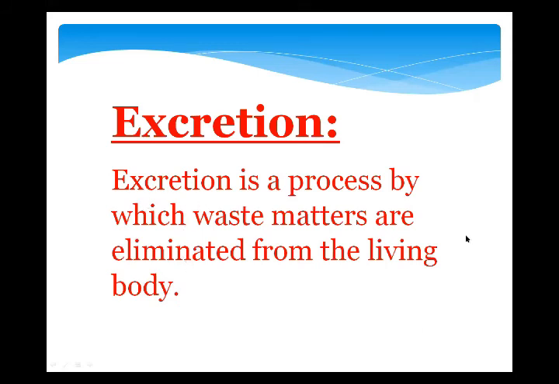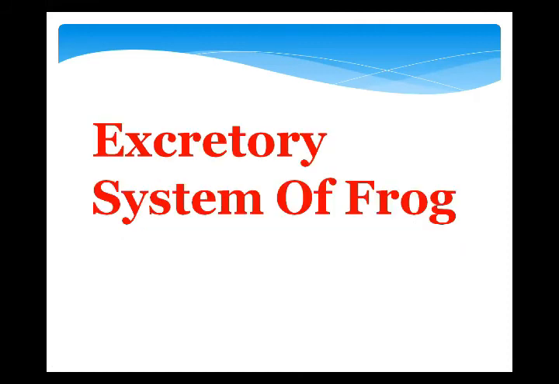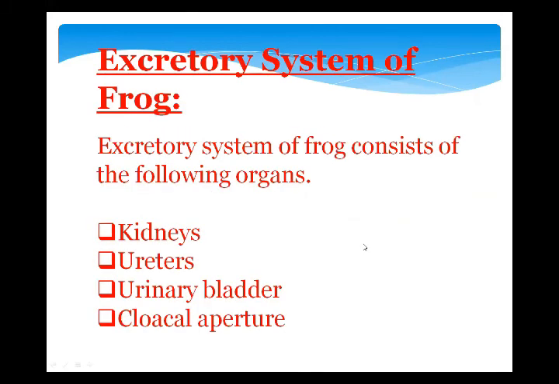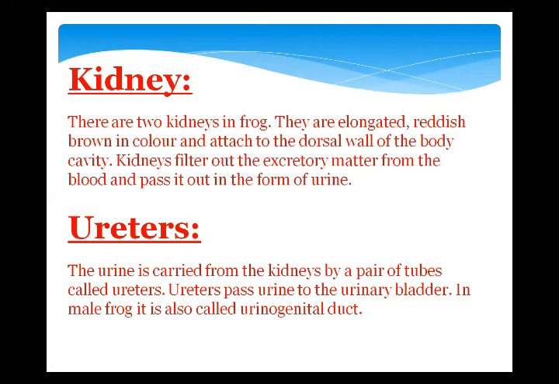Okay, done. The excretory system of frog is the same in both male and female frogs, and the organs involved in this system are kidneys, ureters, urinary bladder, and cloacal aperture, which is present in a cloaca. Kidneys are two in number. They are elongated, reddish brown in color, attached to the dorsal wall of the body. Kidneys filter the excretory matter from the blood.